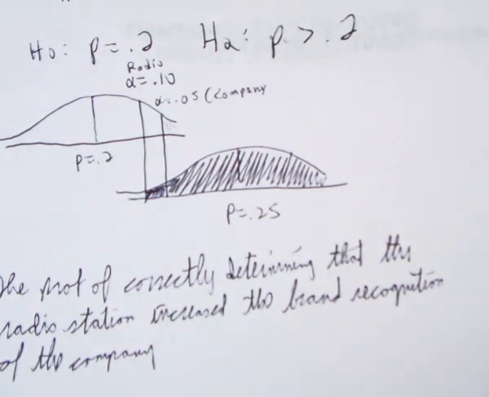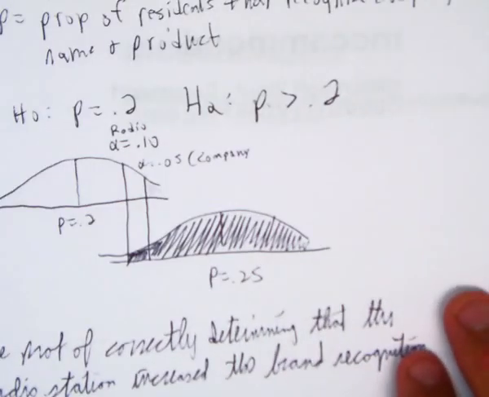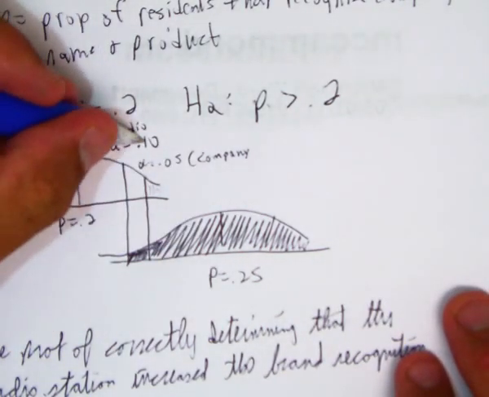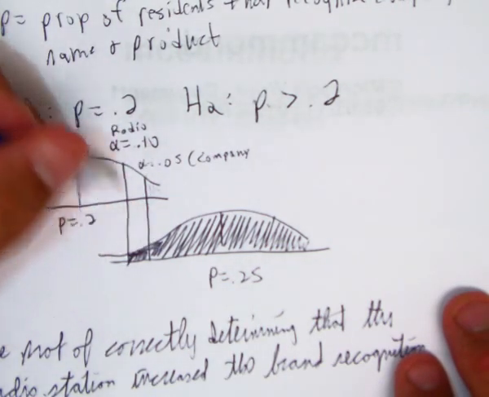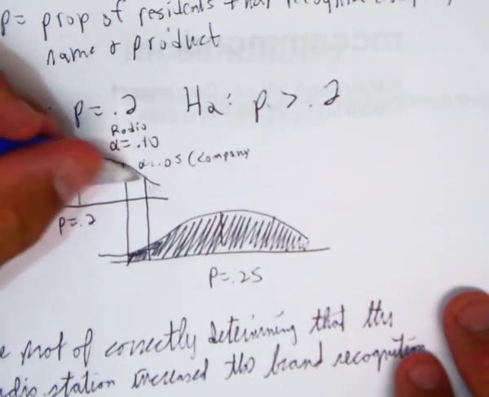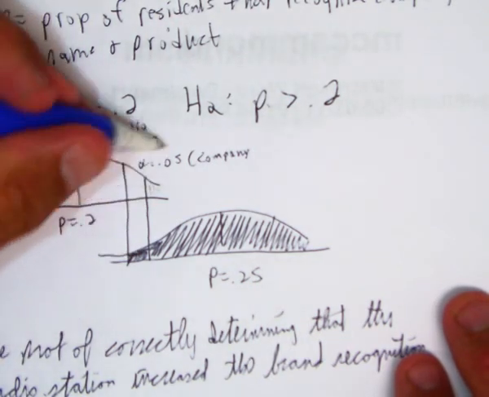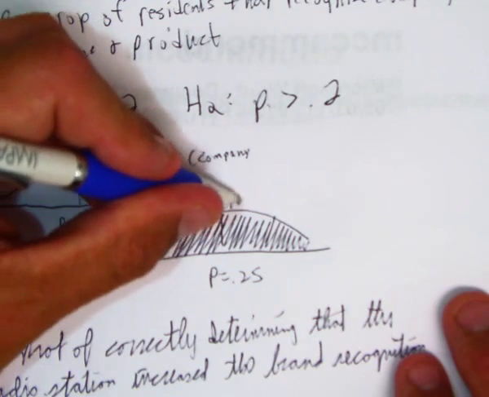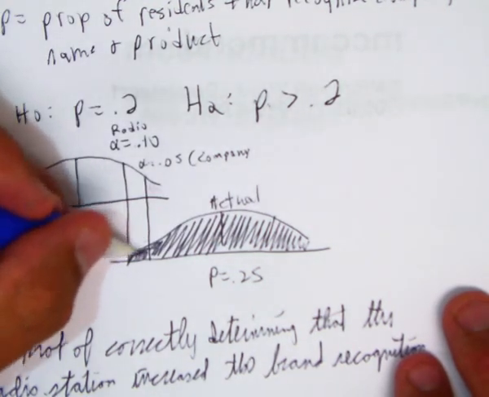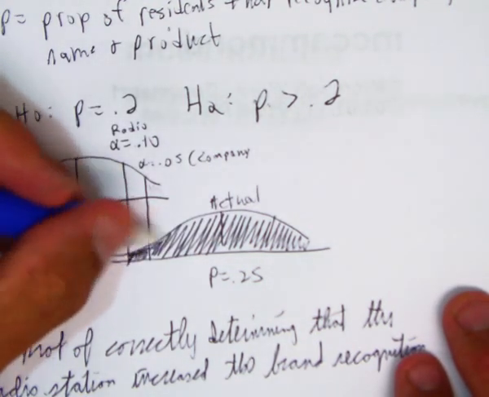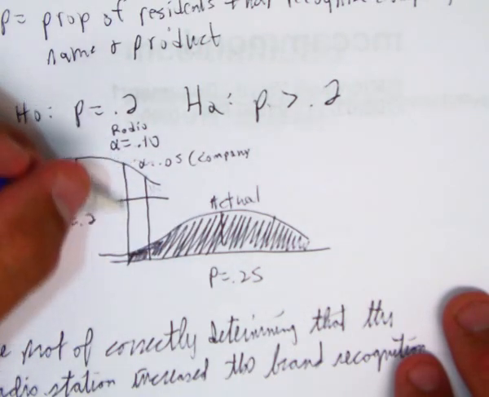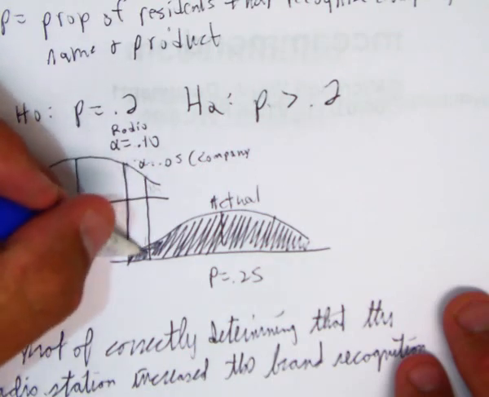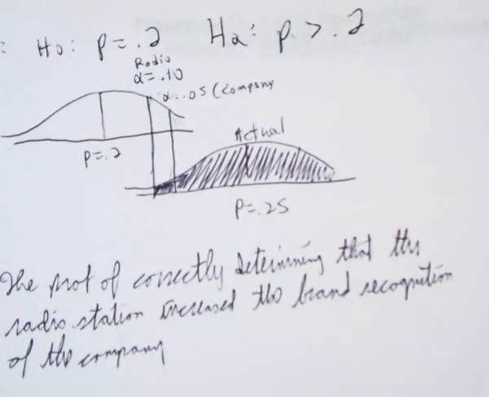That's what power is. And then the next question is, for which level of significance will the power of this test be higher? Well, where it's the larger shaded region, 0.1 or 0.05. Well, 0.1 is higher alpha, more power, because we hypothesize it's here, we're going to reject anything to the right, and the actual distribution is here. So there's more shaded area in this alpha level, this one right here, than in this one. So higher alpha, more power.